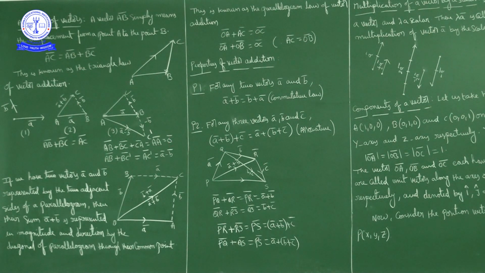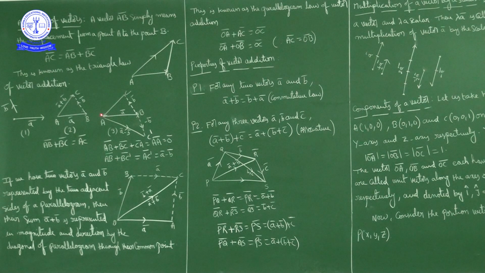Now if you consider a triangle, with all vectors in the same direction, AB bar, BC bar, CA bar, net displacement will be 0. So AB bar plus BC bar plus CA bar is always equal to 0 bar. Now BC bar is a vector B bar. Now I will consider BC dash, same in magnitude as B bar but opposite in direction. So negative of B bar. BC dash bar is nothing but minus B.